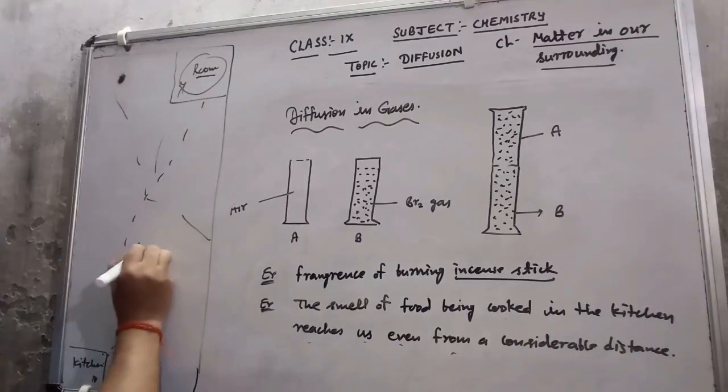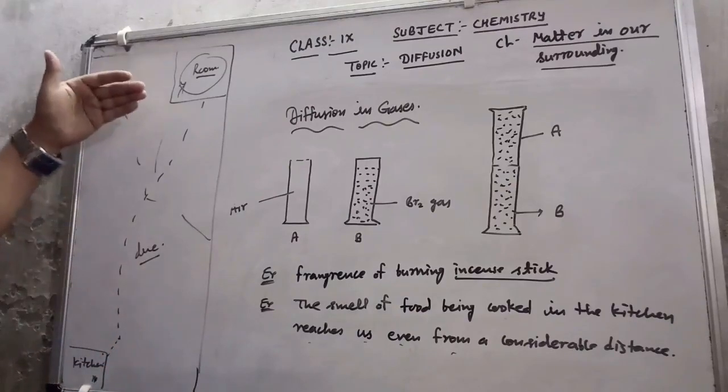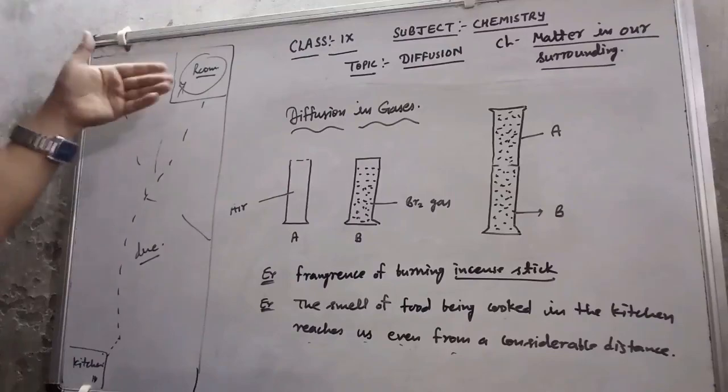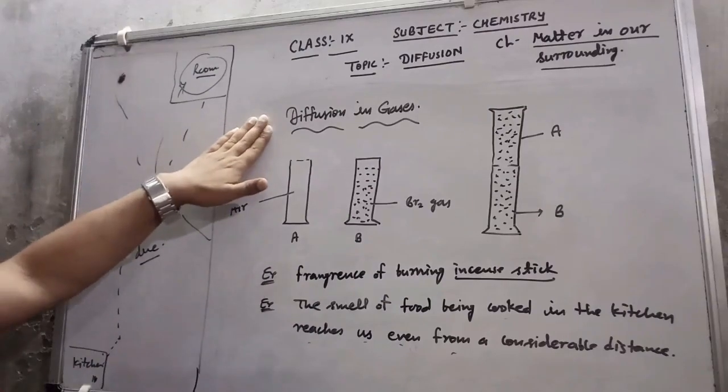That is due to the process of diffusion, because during this process the smell particles of the cooked food intermix with the particles of air and are transferred from one place to another, and easily reach the other room. So with the help of diffusion we can smell which food is being cooked in the kitchen. Now that relates to the diffusion of gases.